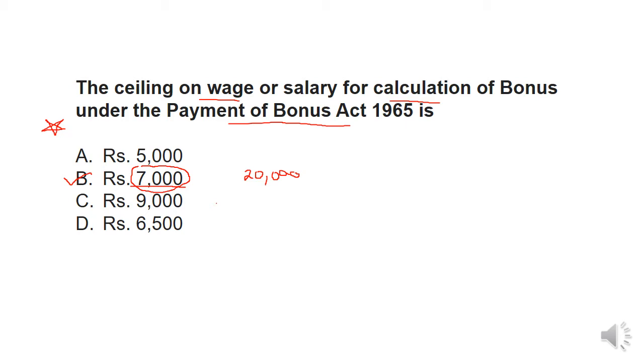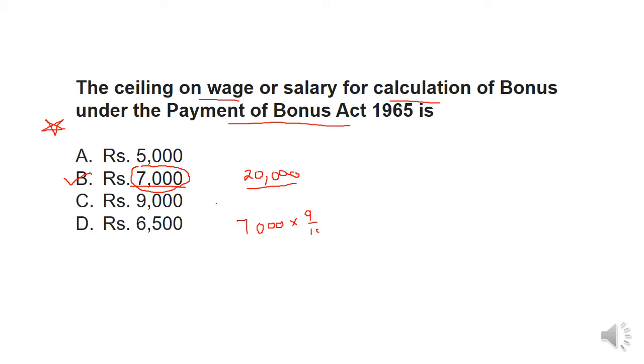So move to the next question, and let me tell you how to calculate bonus. Say in any question, if it says that bonus needs to be given like 5% or 9%, then you have to calculate. If a person is getting say 20,000, we need to take 7,000, because you can take a maximum of 7,000. Okay, so you need to take 7,000, and if they're saying that bonus will be calculated at 9%, then you need to take 9% of it.